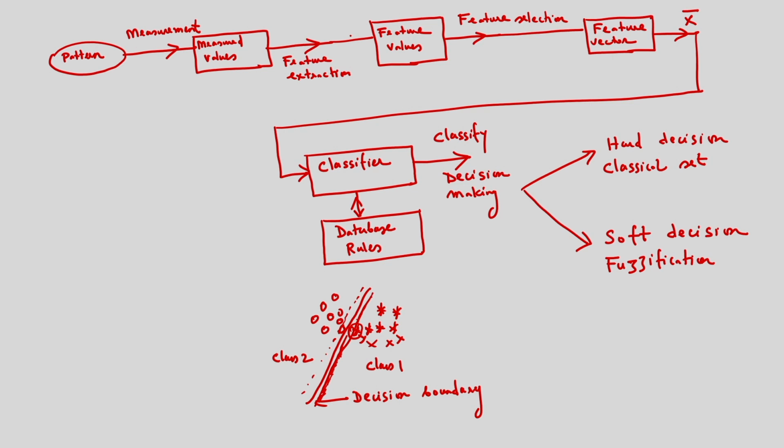So one is the hard decision, where there is no possibility because the decision boundary is very rigid, and you get the separation between two classes, class 1 and class 2. But in case of fuzzification, in case of the soft decision, based on the membership grid, there is a possibility that a particular sample may belong to another class. That is about the hard decision and the soft decision.